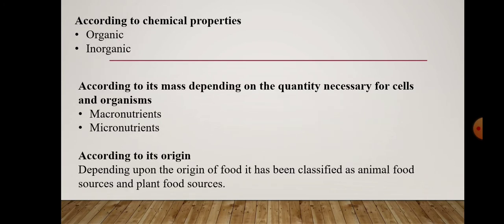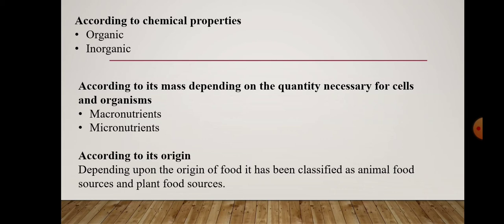Then food also can be classified on the basis of its chemical property into two types: organic and inorganic. Organic food items are those which contain the element carbon, and those which don't contain the element carbon come under inorganic food items. So according to chemical properties, organic and inorganic food.